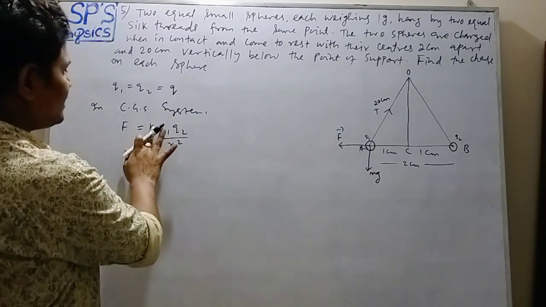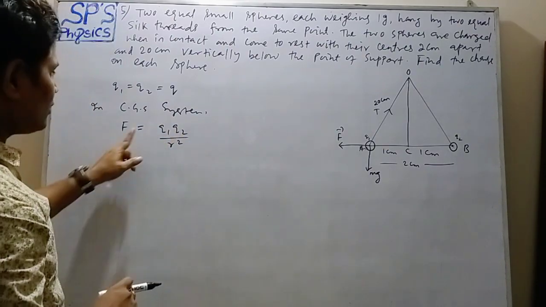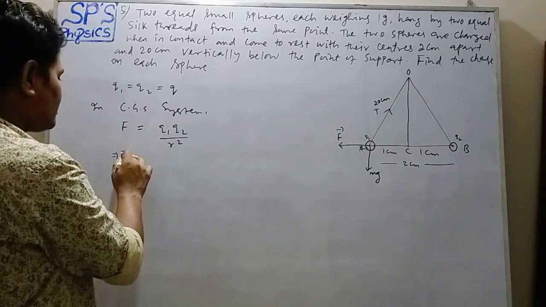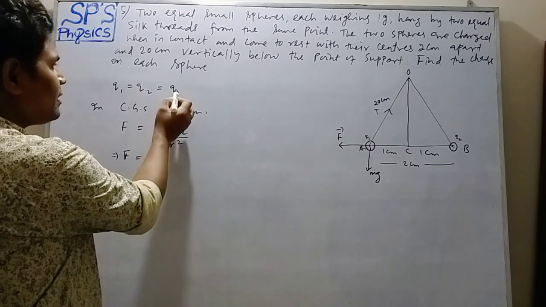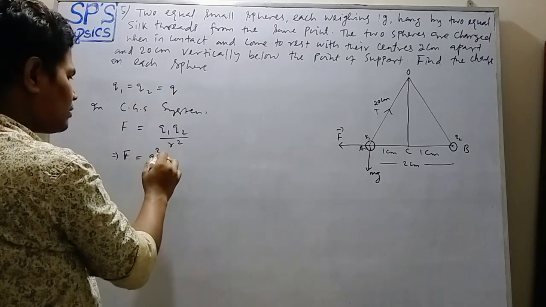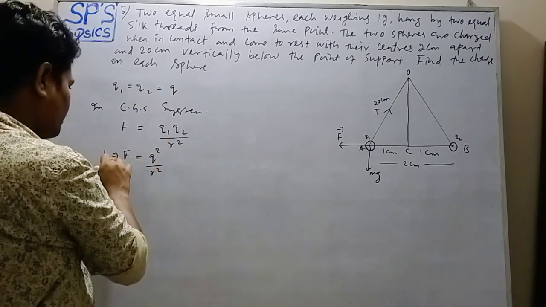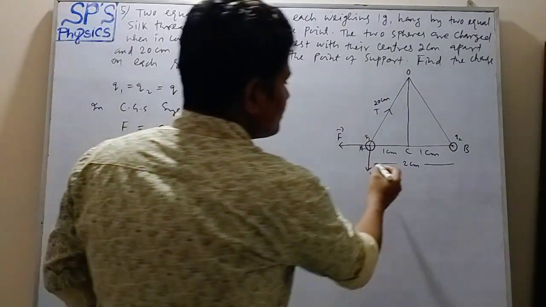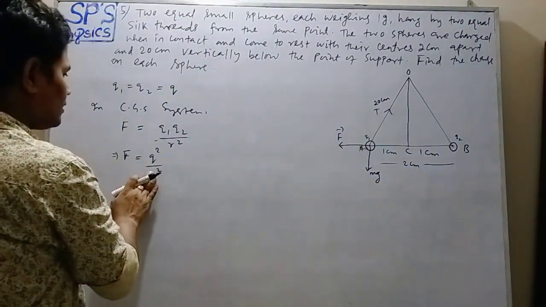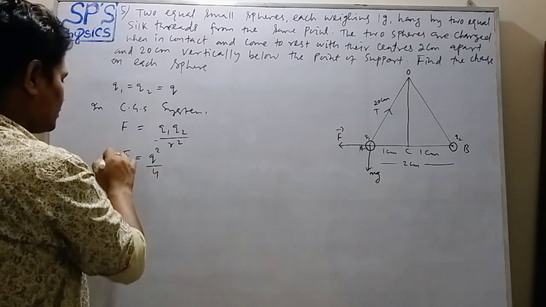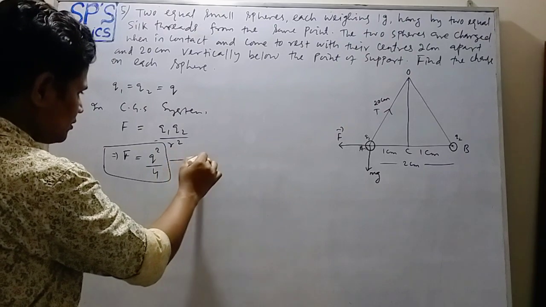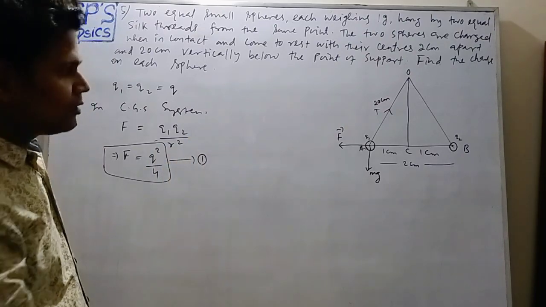The K in CGS system is 1. So F equals Q1 Q2 upon R square, which implies F equals Q square upon R square. R is 2 centimeter, so R square is 4. So F equals Q square by 4. That is equation 1. Got it?